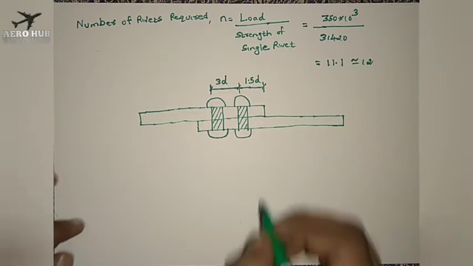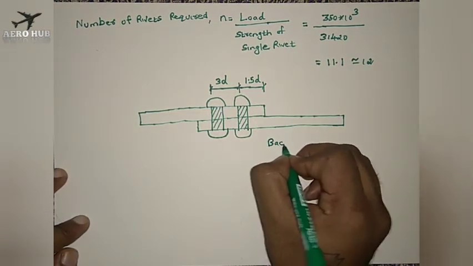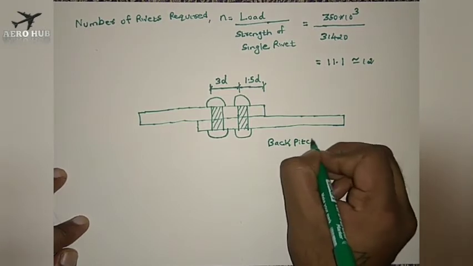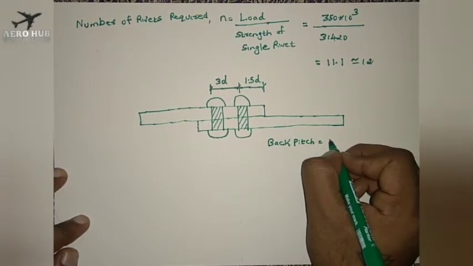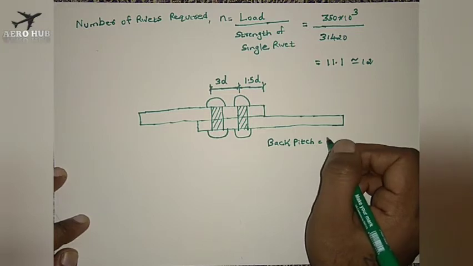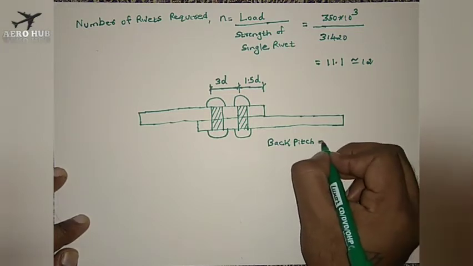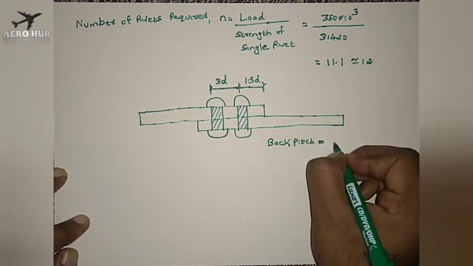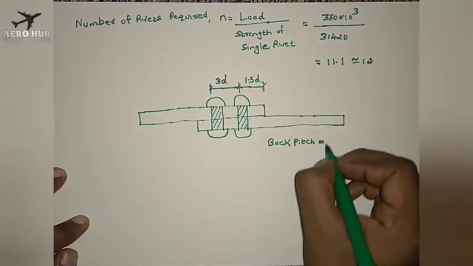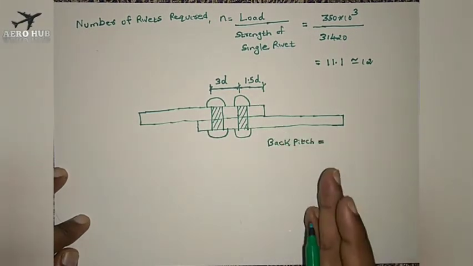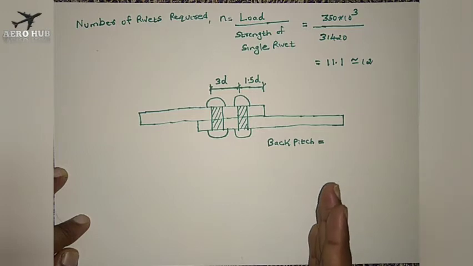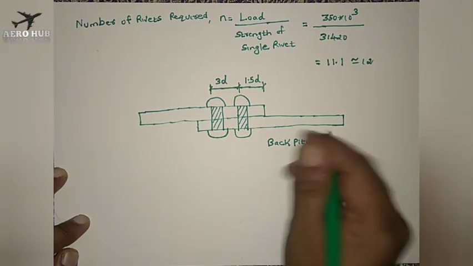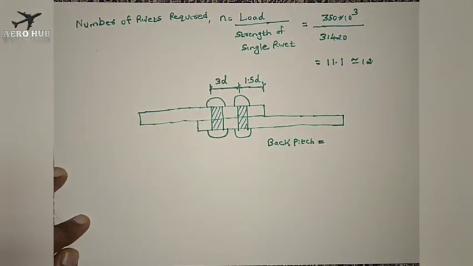Then we have something called back pitch. Back pitch is nothing but the distance between rivets in two rows, that is, the distance between the centers of rivets in two consecutive rows. Okay, that's called back pitch. And pitch is nothing but the distance of the rivet from center to center in a single row, the same row.